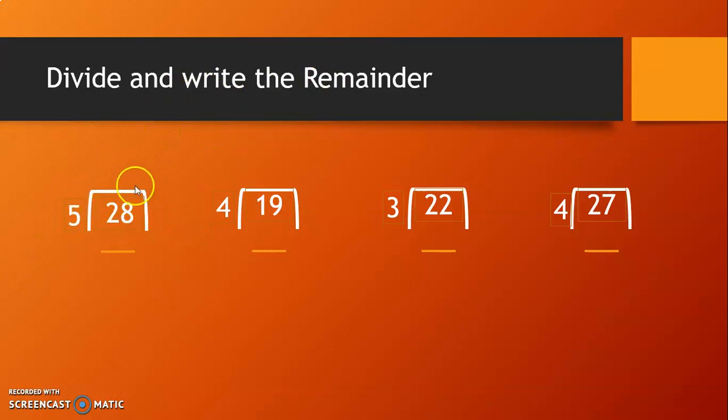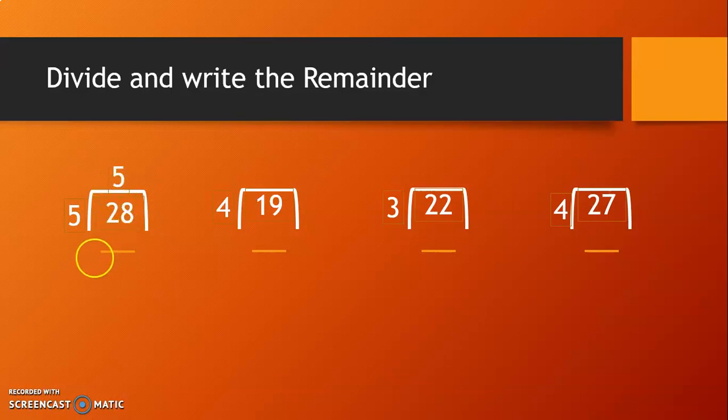1 times 5 is 5, 2 times 5 is 10, 3 times 5 is 15, 4 times 5 is 20, 5 times 5 is 25, 6 times 5 is 30. 30 is greater than 28. We can't write a number which is greater than 28. So what we will do? We will go one step backward. We can't write here 6 times 5 is 30. So we will write 5 times 5 is 25.